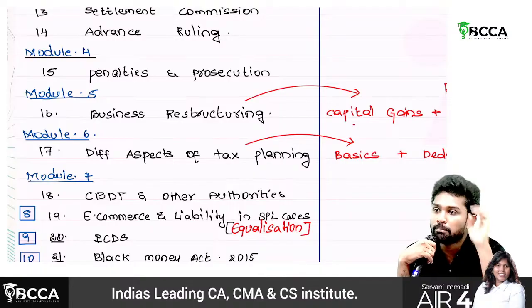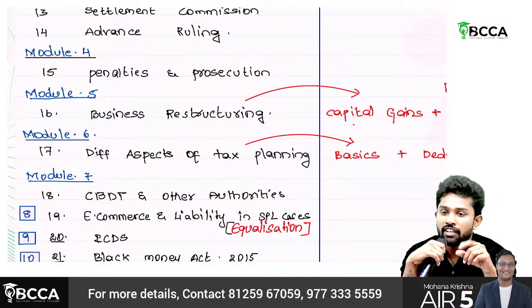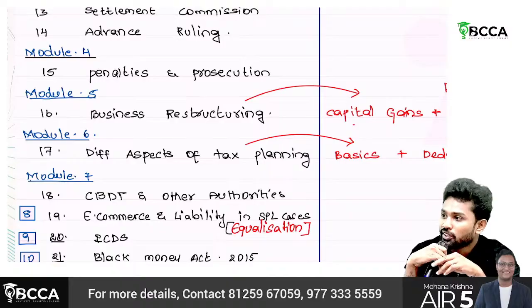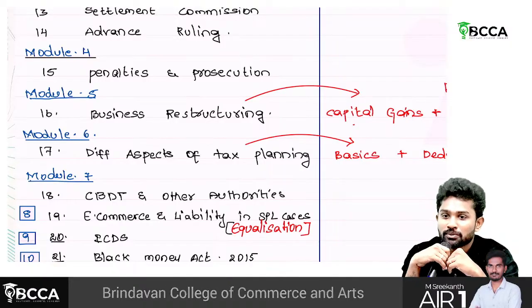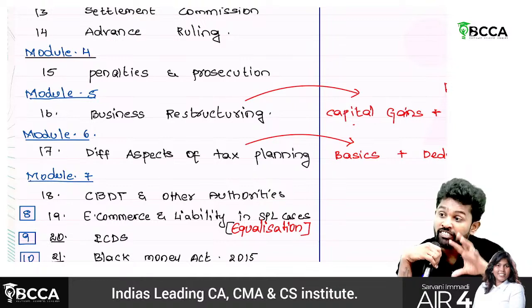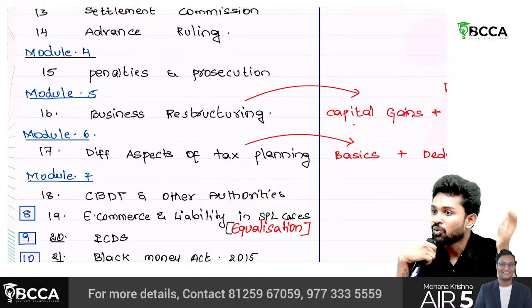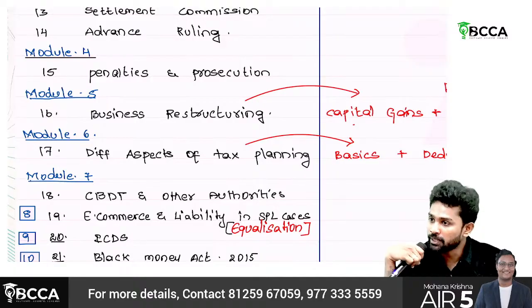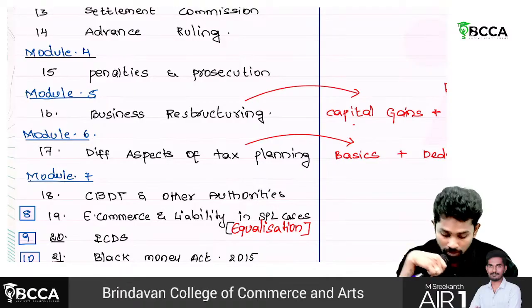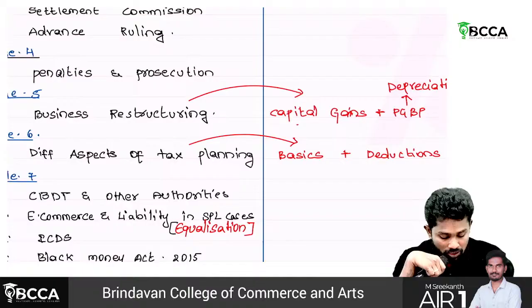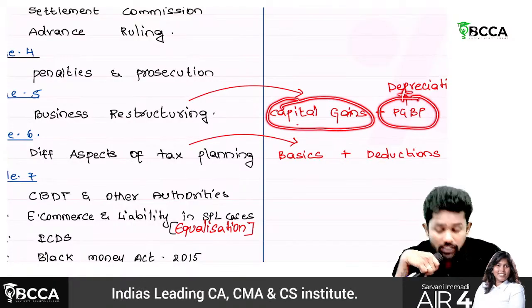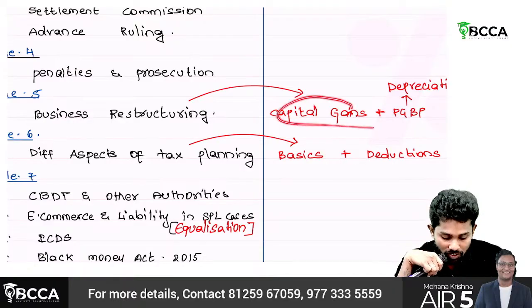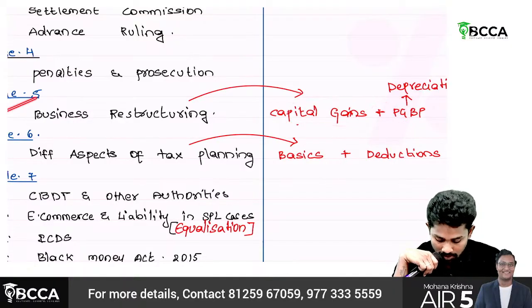Or you learn partnership, right? When there is a retirement of a partner, what to do? When a partnership firm is converting into a company, what to do? So for all those types of restructurings in businesses, what are the tax implications? That particular chapter we'll be learning. But again, for this chapter, you should have prior knowledge of capital gains and PGBP, at least the depreciation part. This prior knowledge is needed to understand this chapter.